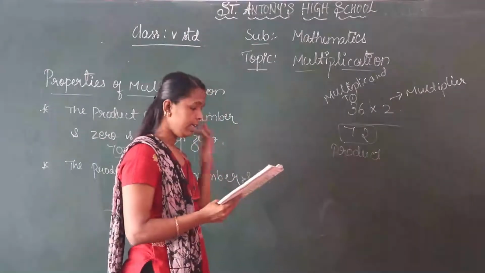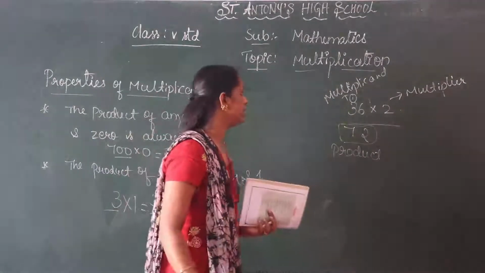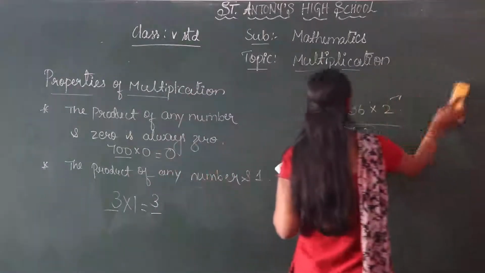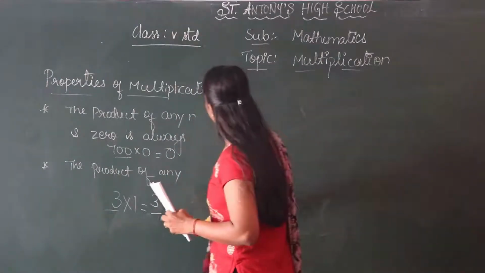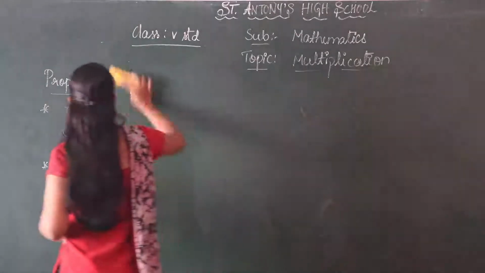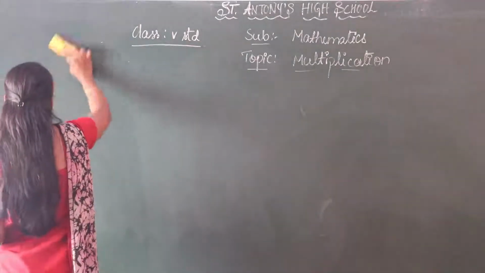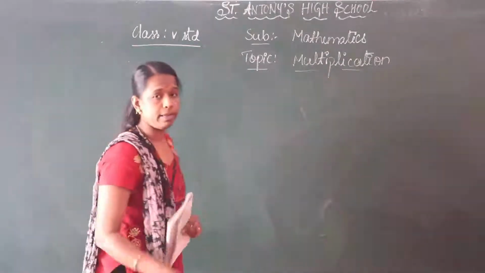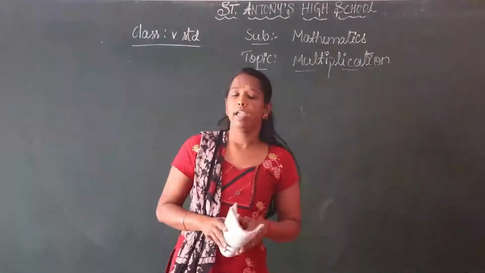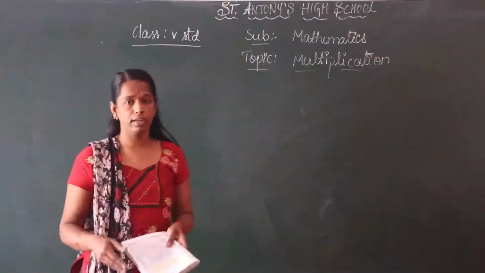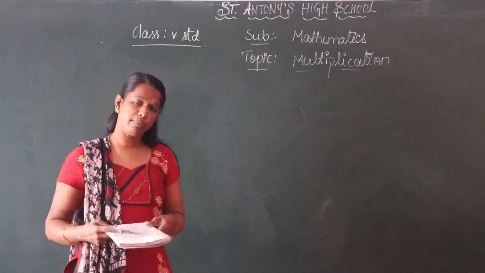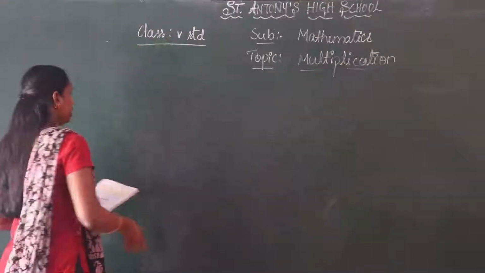Okay, here are some revision exercises. First we can do the revision exercise. Multiplication is a repeated process of addition. Any number which is multiplied by 0, the product is 0. Any number which is multiplied by 1, the product becomes the number itself. Okay.